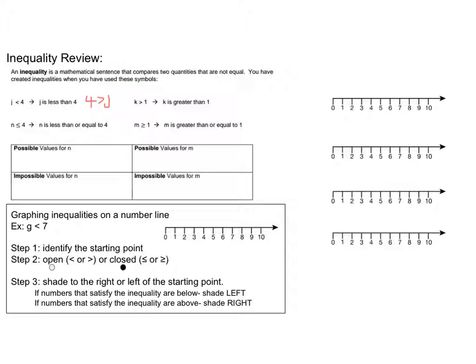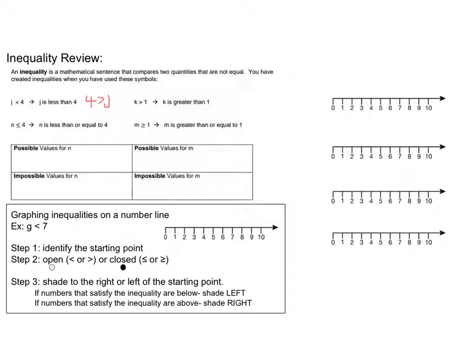Whenever you have a variable in the inequality, you want to start with the variable when you say it, no matter which side it's on. So this one you're going to read as J less than 4, just like you read this one as J less than 4. Always start saying your inequality with the variable.